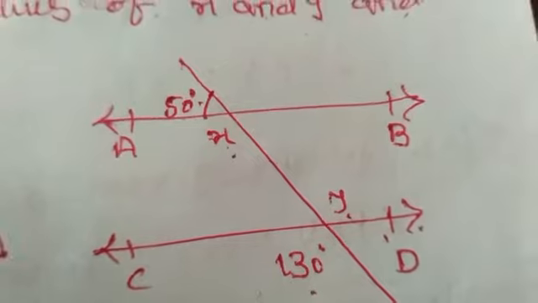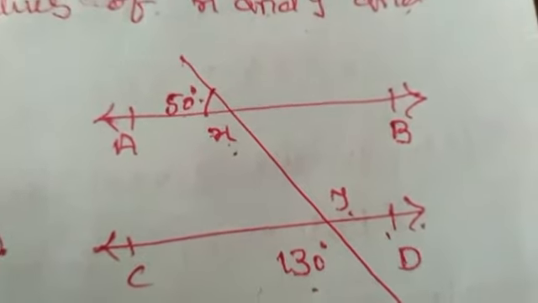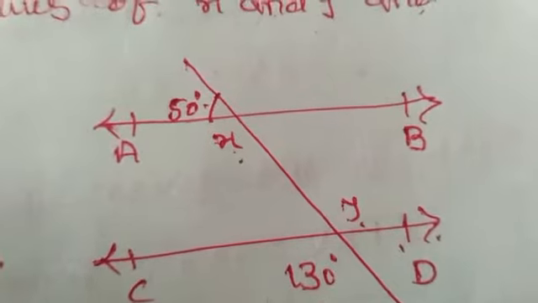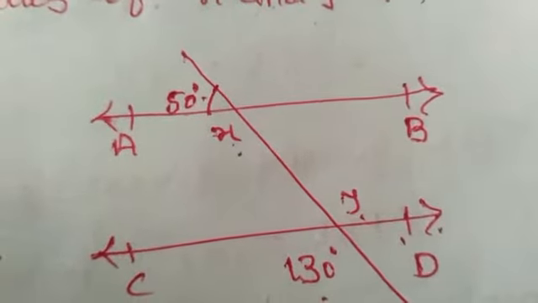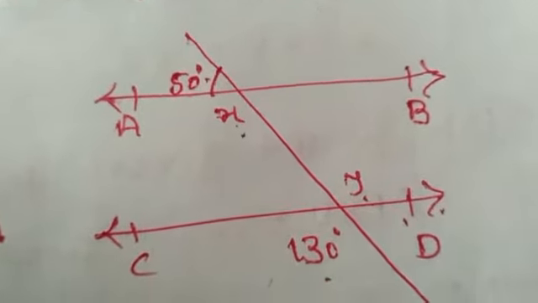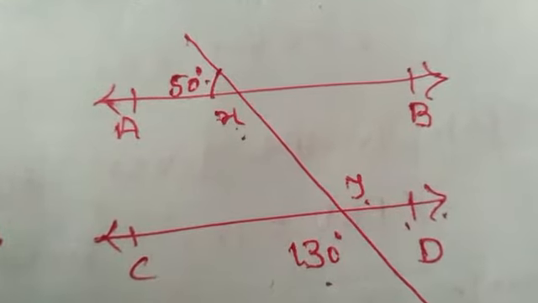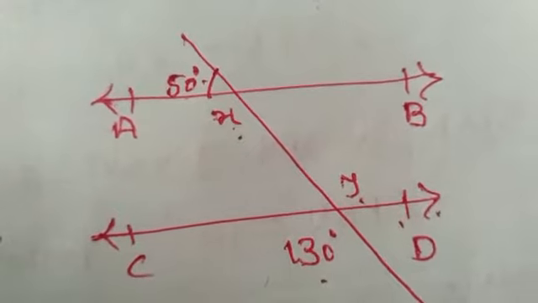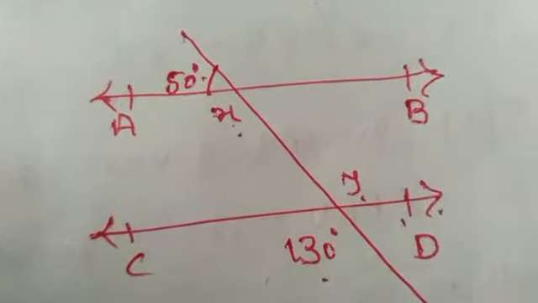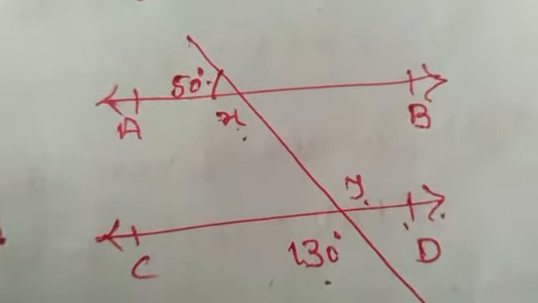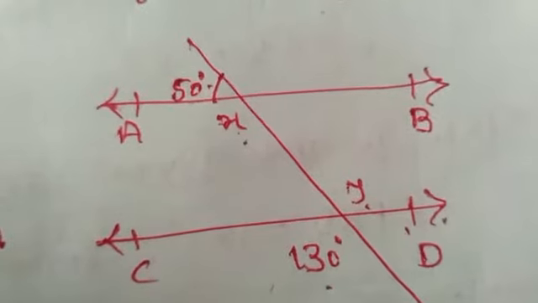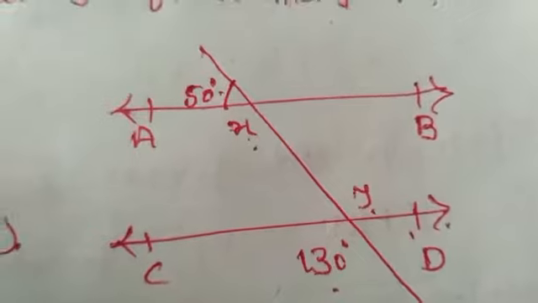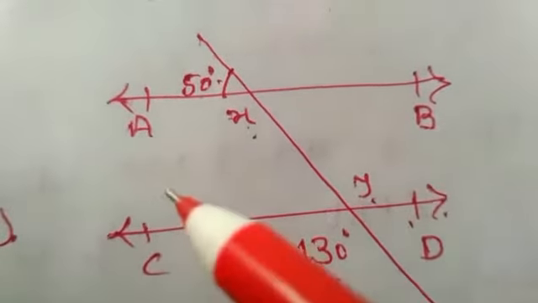So our first attempt is to find the values of x and y by using the different properties which I have explained in an earlier class. On the basis of angles and their properties, you can apply any suitable property to find the value of x. Now see students, listen.